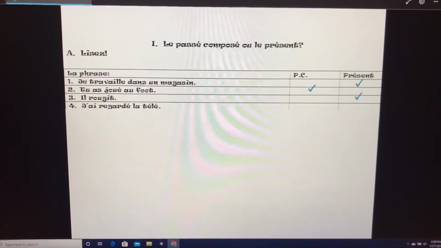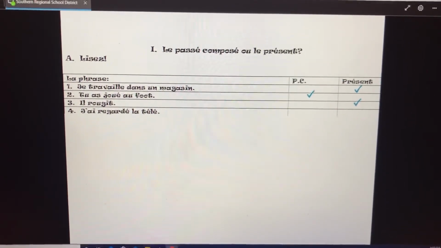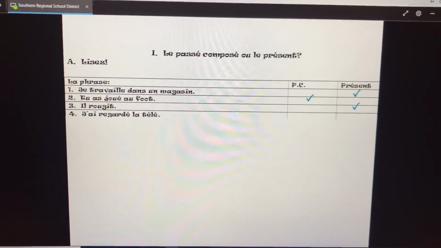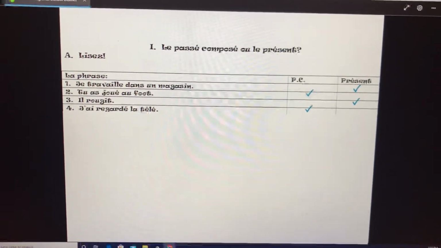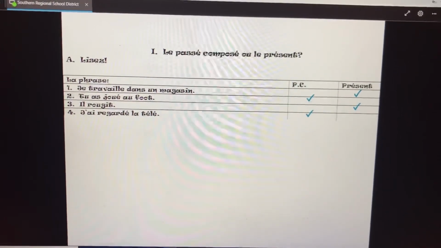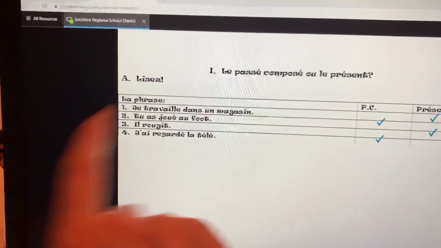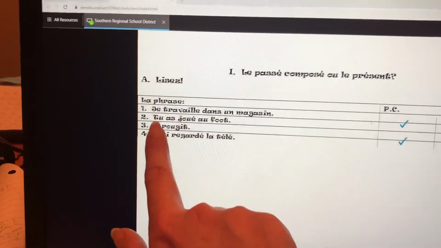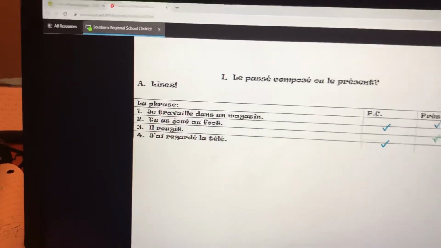Numéro 4. J'ai regardé la télé. Passé composé ou présent? Passé composé. I watched TV. So that's what you're going to do for exercise A. Remember, last reminder, if it's present tense, you have your subject and your conjugated verb. If it's past tense, you have your subject, the verb avoir, and your past participle.